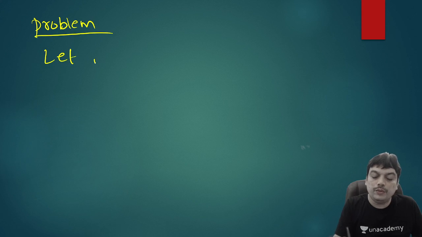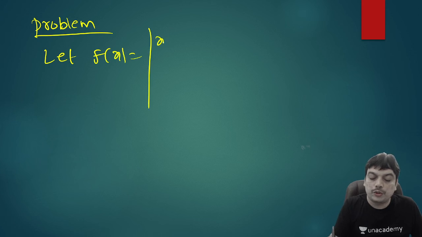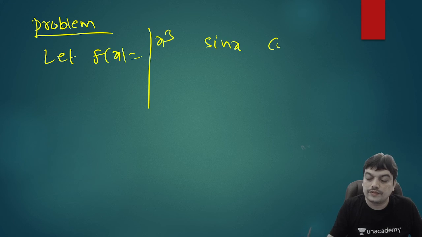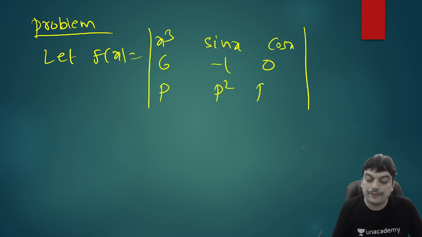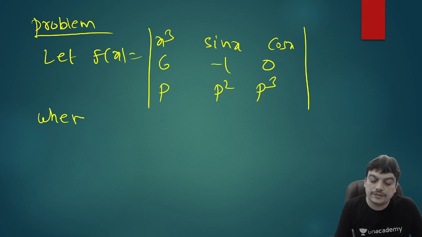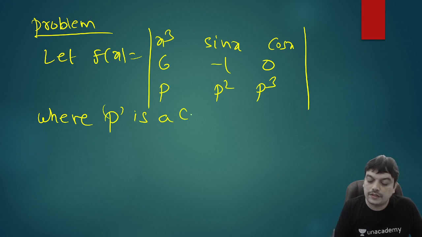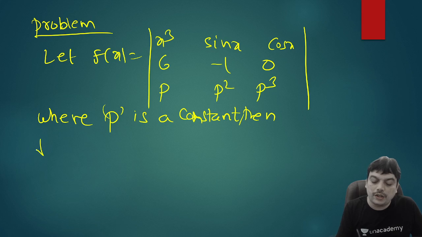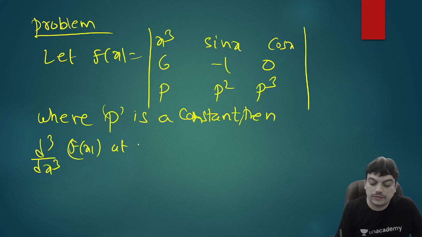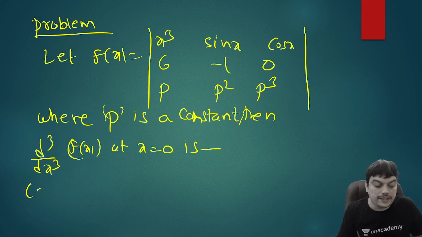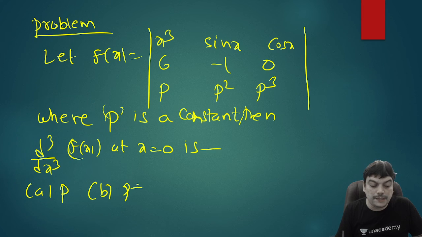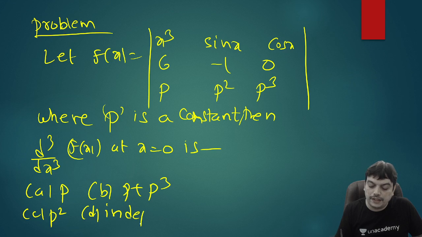Let f of x be equal to the determinant of x cube, sin x, cos x; 6, minus 1, 0; p square, p cube, where p is a constant. Then we have to find out d cube by dx cube of f of x at x equal to 0. So the options are p plus p cube, p square, and independent of p.